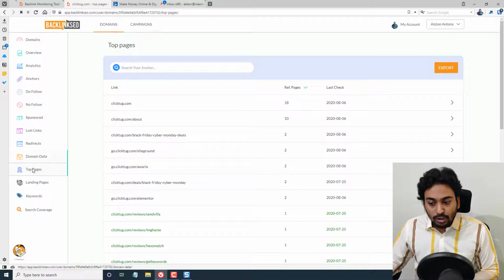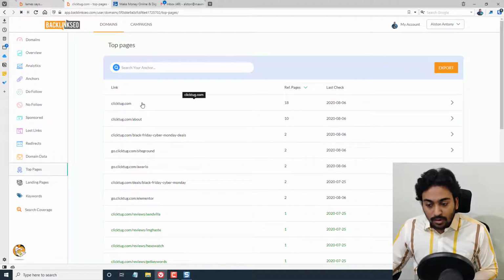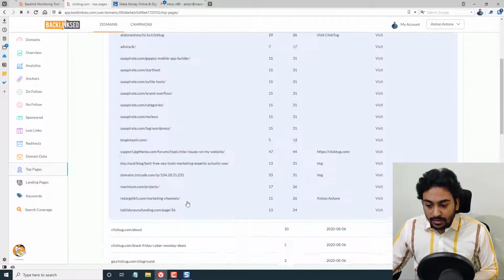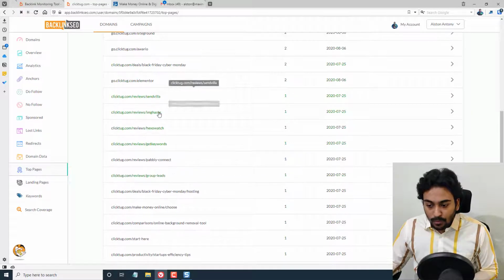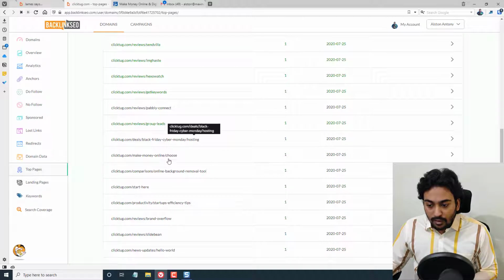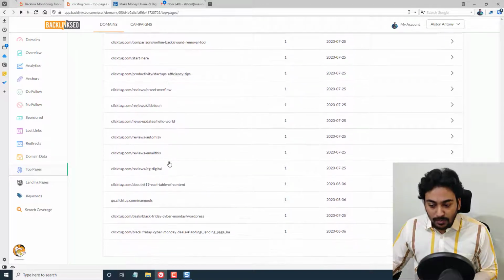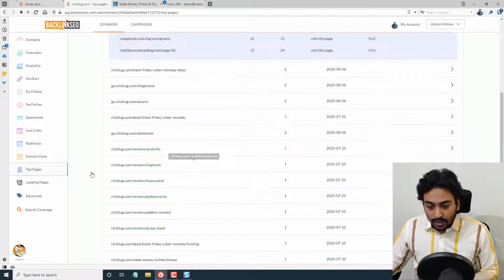Top pages will show the top pages within our site. For example, on my Clicktag blog, the domain name and the about page are the most popular ones. We can go and have a look at where the links are coming from, all this data from here.